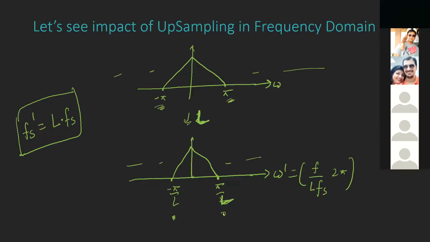Does anyone have this doubt? Because the frequency range has changed. So is the information also changed, or did we lose any information? Or is everyone clear that we are not losing any information? I'm not clear. Okay. Anyone else? Yeah, I am also not clear.